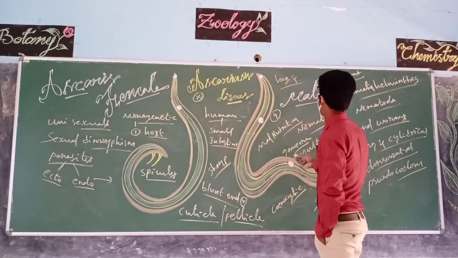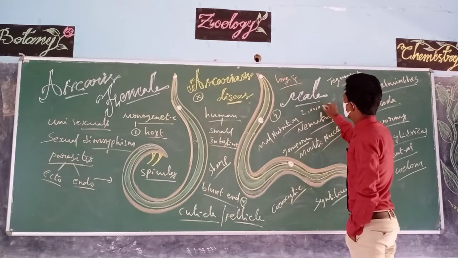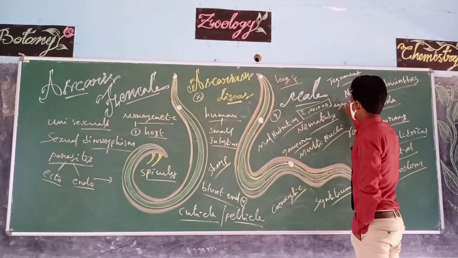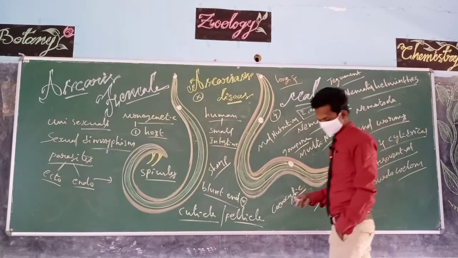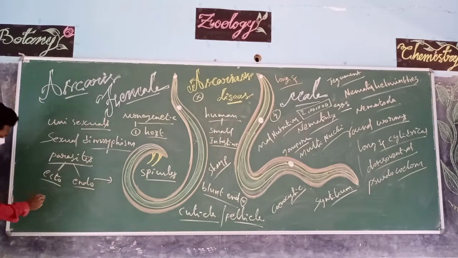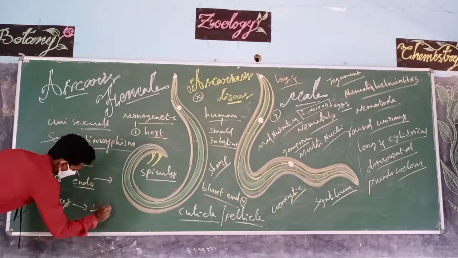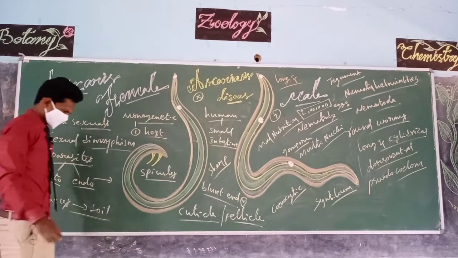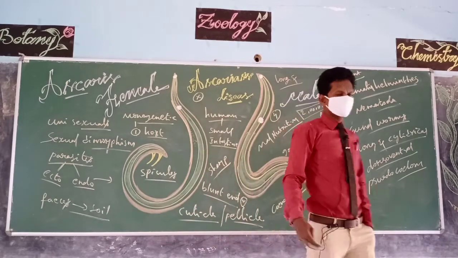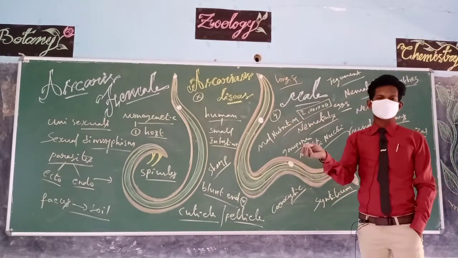Per day, a female worm can lay 2 lakh eggs. These eggs, through the feces excreted by humans, reach the soil. Whenever children or adults, sometimes very rarely, follow unhygienic methods, the eggs enter under their nails.